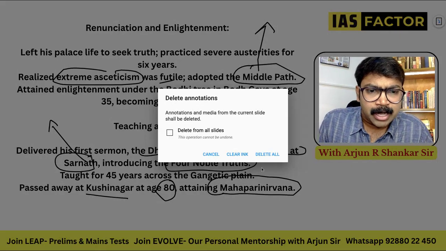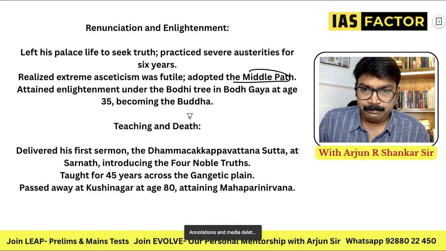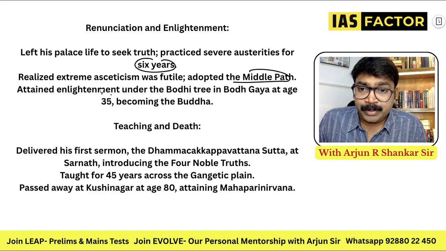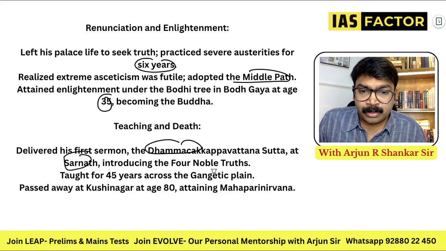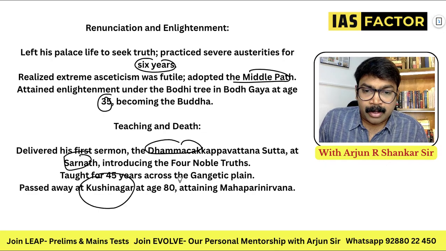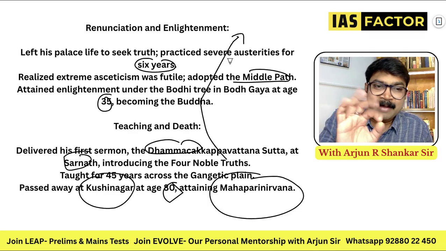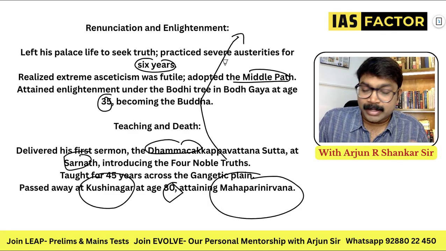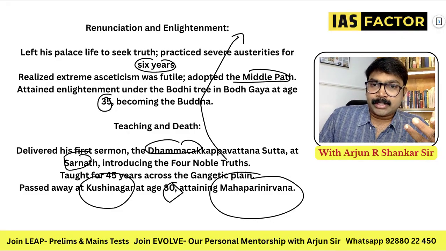So all these are questions for the prelims. Catch it: middle path, 6 years, 45, Dharma Chakra Parivartana, Sarnath, Kushinagara, 80, Mahaparinirvana. All these are MCQ questions. Okay, so learn that way. And finally, move on. So let's take up another question.